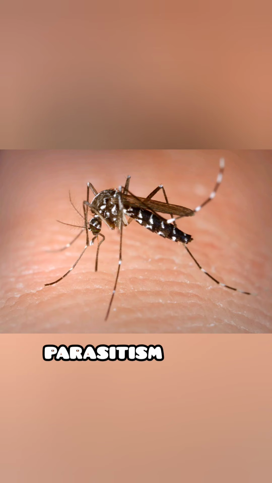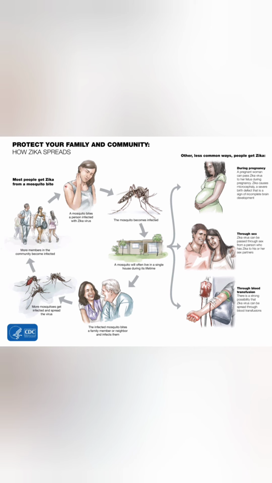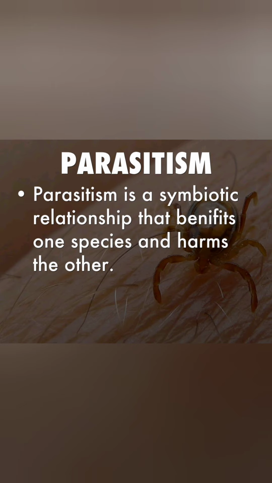Another kind of symbiosis is parasitism, in which bacteria feed on their host and cause diseases. For example, a mosquito carries a virus that has been picked up from the blood meal of an infected human or animal. This virus will be transmitted when this mosquito bites another person. The infected organism is the host, or the organism that is harmed by the parasite. Thus, parasitism is a symbiotic relationship that benefits one organism and harms the other.